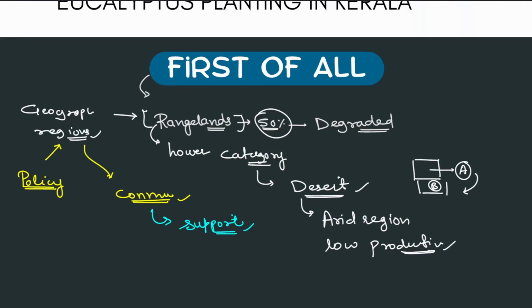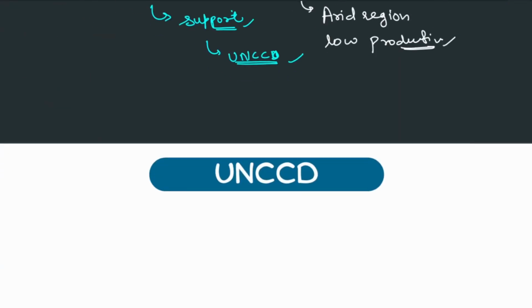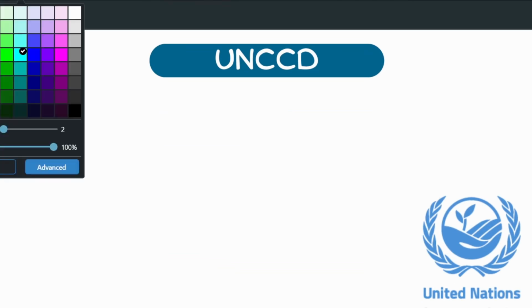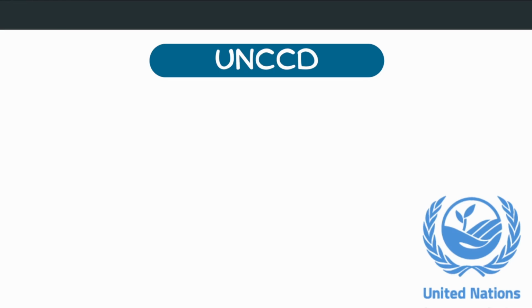All right. Next thing, this report has been released by UNCCD. So we need to see what this UNCCD is first. Okay, before we go on further with our lecture, we need to see what this UNCCD is. So UNCCD: UN is United Nations.